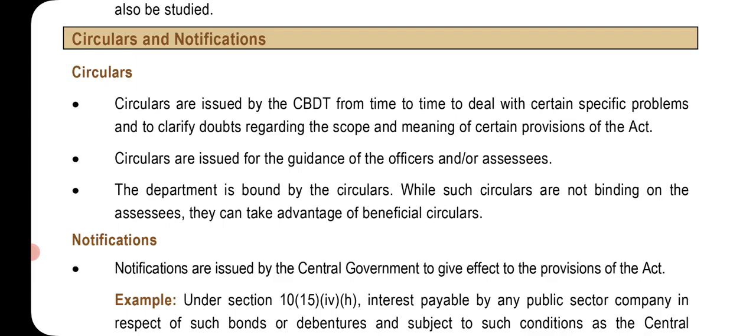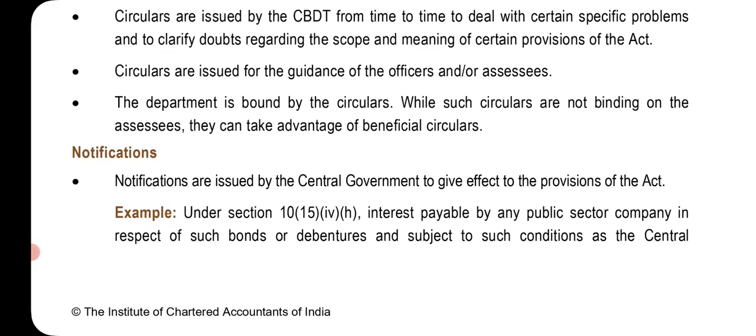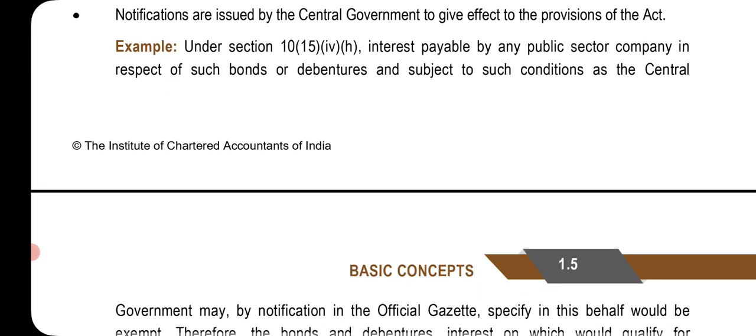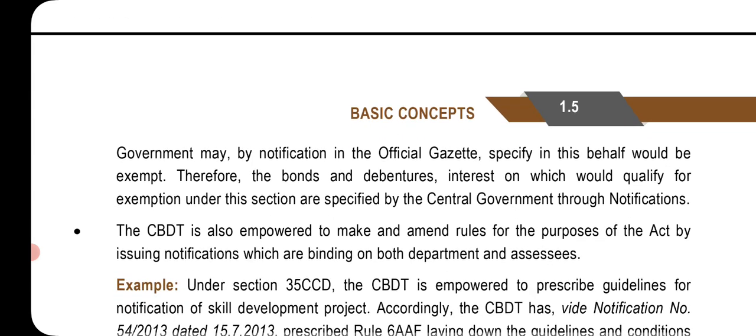Notification. Notifications are issued by the Central Government to give effect to the provisions of the Act. Example, under section 10(15)(iv)(h), interest payable by any public sector company in respect of such bonds or debentures and subject to such conditions as the Central Government may, by notification in the official gazette, specify in this behalf, would be exempt. Therefore, the bonds and debentures, interest on which would qualify for exemption in this section, are specified by the Central Government through notification.